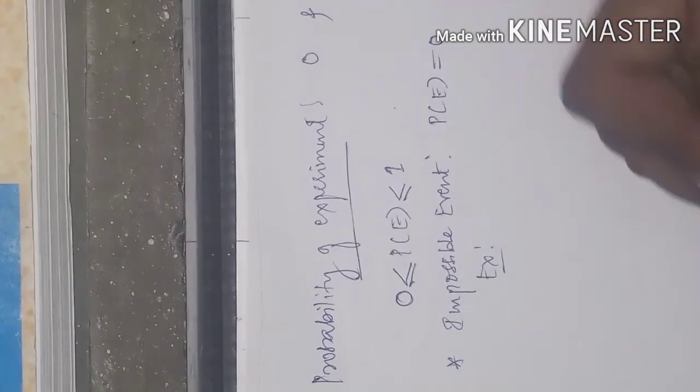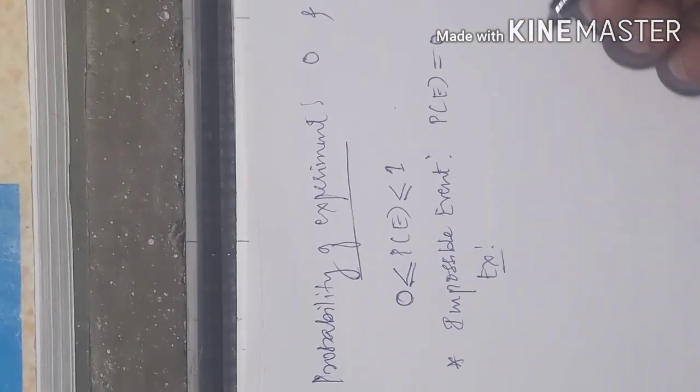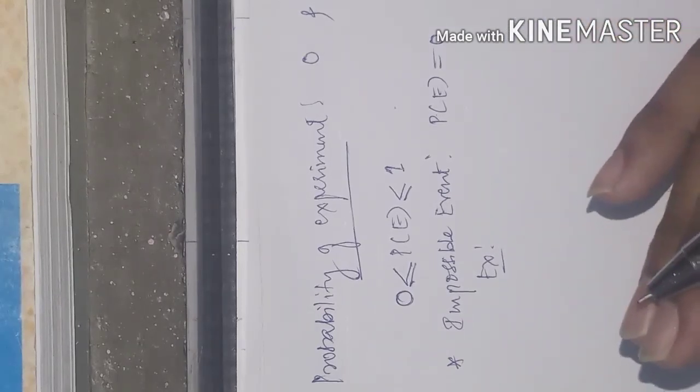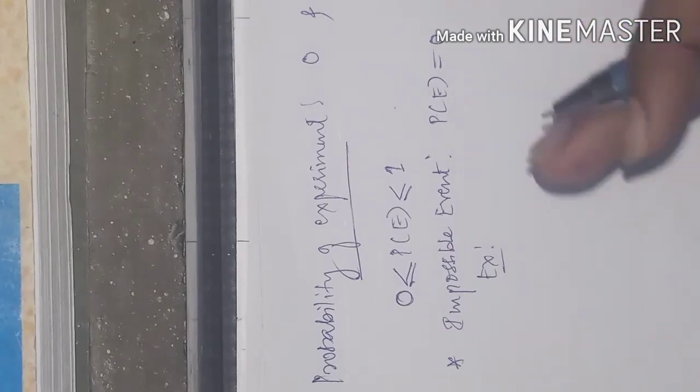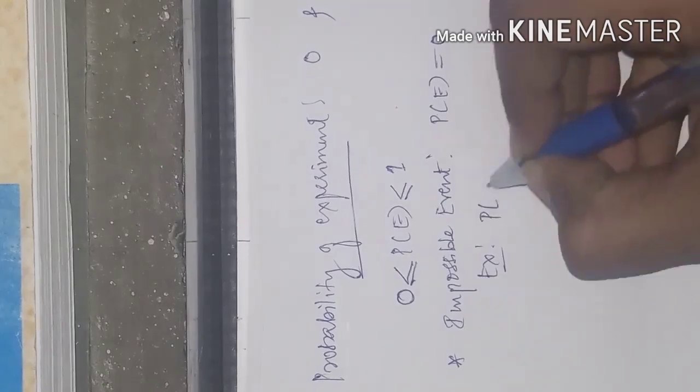For example, when I roll a die, there is a chance of getting only 6 numbers, that is 1 2 3 4 5 6. If I ask what is the probability of getting 7 in that?